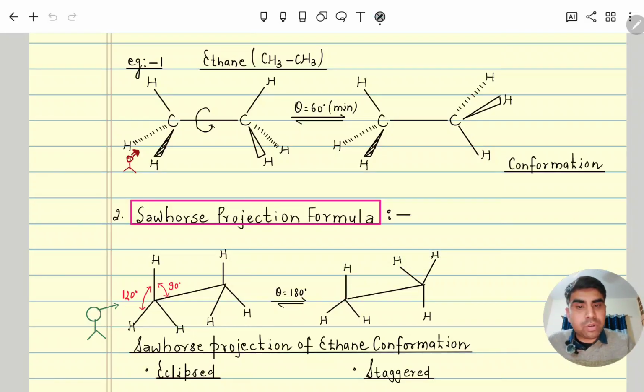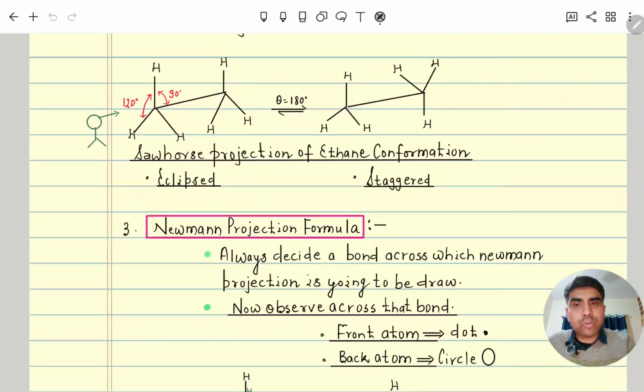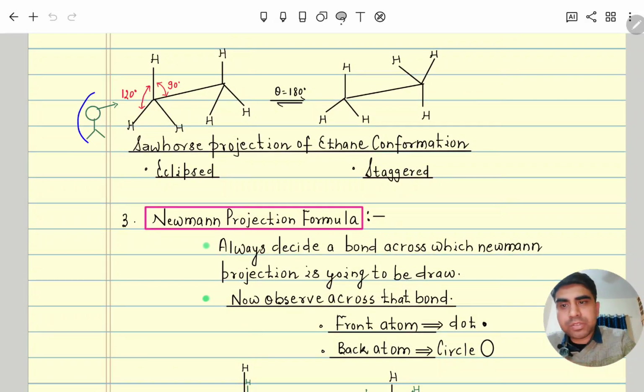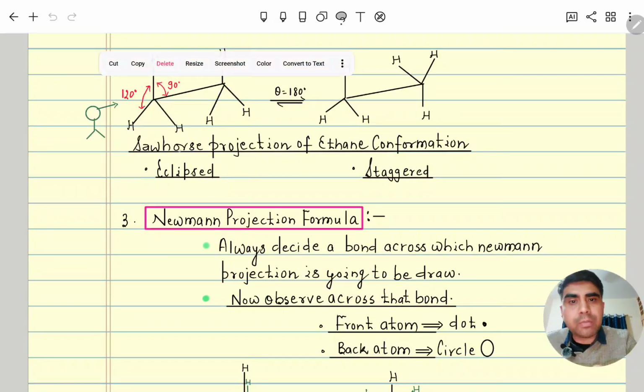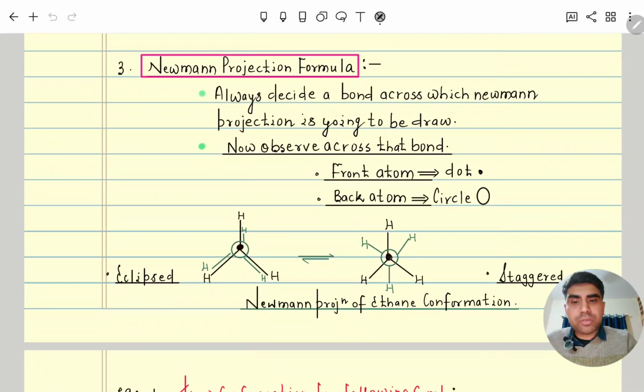On the basis of this Sawhorse projection, now we will draw the Newman projection. In Newman also, the observer is here, and the observer sees this carbon as the front carbon. The right-hand side hydrogen, the left-hand side hydrogen, and one hydrogen are connected to this front carbon. Similarly, all the hydrogens are connected. This hydrogen is up, similarly this hydrogen is up, and two hydrogens are left and right. This is the back carbon.